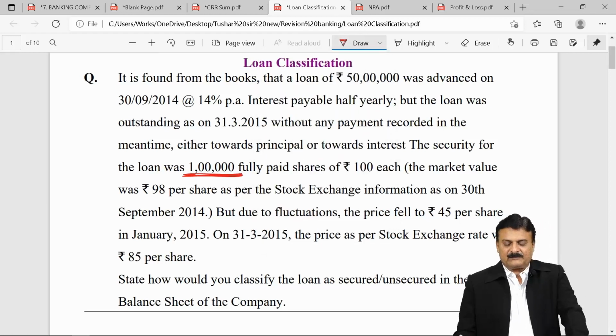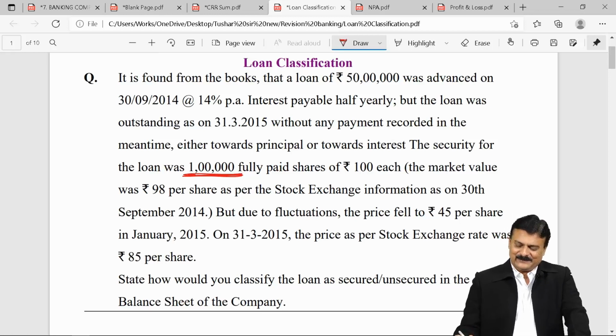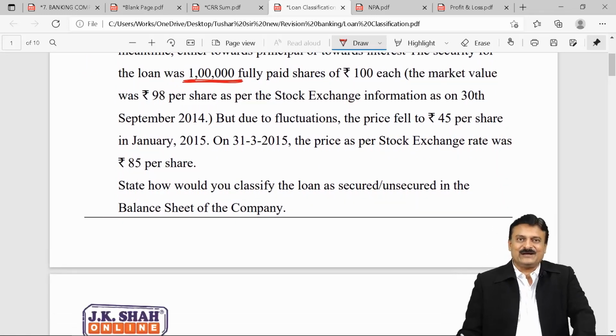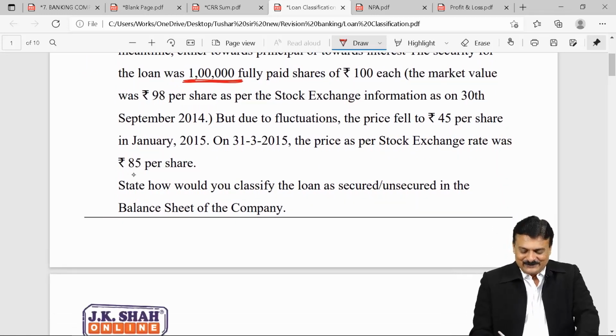Due to fluctuation, the price fell to 45 per share in January 15. I am not concerned. On 31st March 15, the price as per stock exchange rate was 85. Yes, I am concerned. 85 on 31st March, 1 lakh shares, 85 per share.